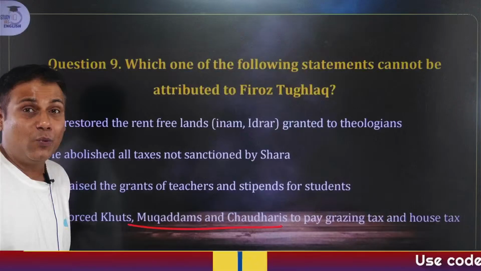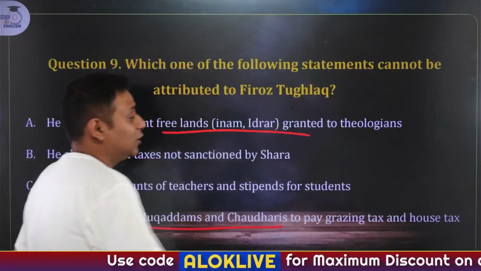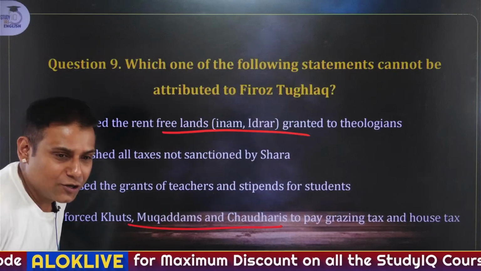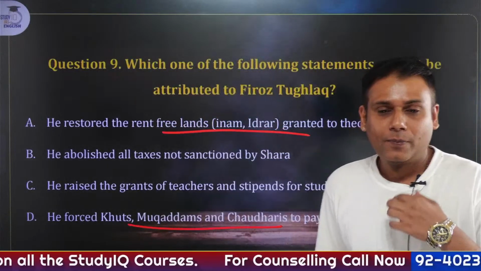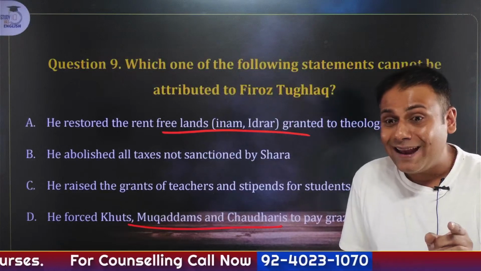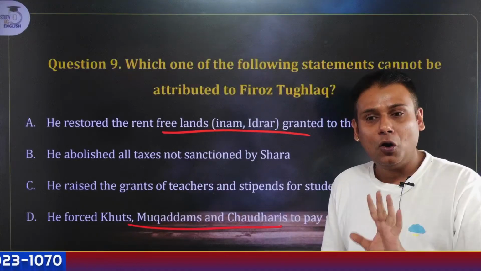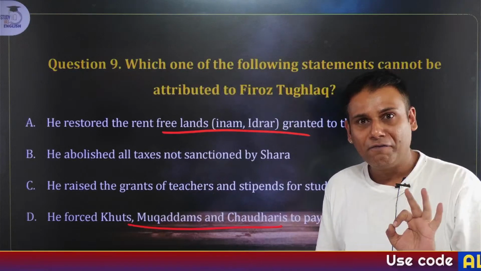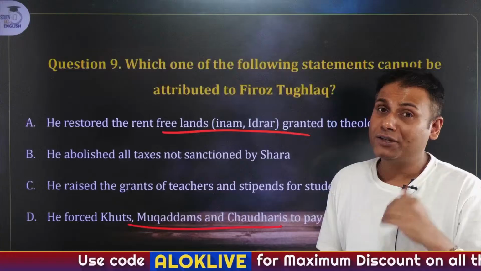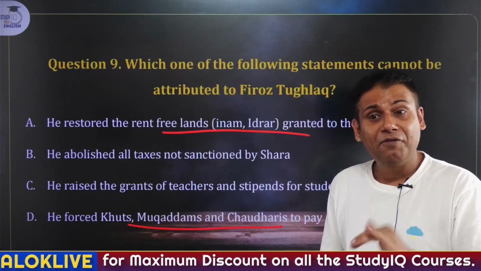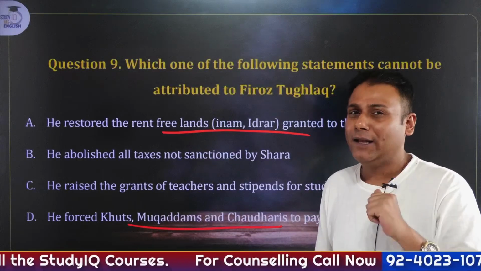Again, in yesterday's session we had seen this. We had also seen about the rent-free lands previously in the Tughlaq dynasty. So what is the answer to this question? Many a time, as I've told you, you can infer things. Just imagine the Tughlaq dynasty. The major rulers were Ghiyasuddin Tughlaq, the founder, Muhammad bin Tughlaq and Firoz Shah Tughlaq. Muhammad bin Tughlaq, as per historians, was referred to as a wise fool. On the other hand, Firoz Shah Tughlaq, as per many historians, was a reformer. So what reforms did he bring? Just think about that.